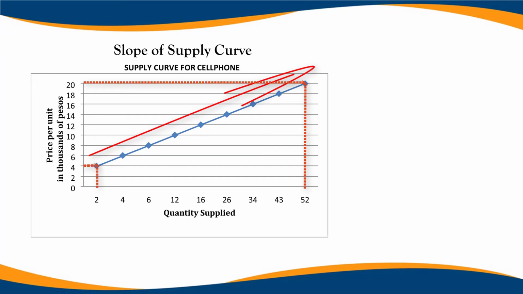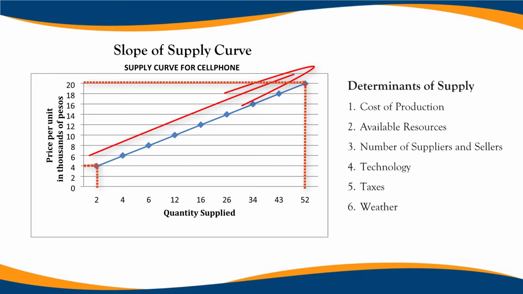Determinants of supply. Aside from price, there are other factors that affect the supply for goods or services. These are the following. 1. Cost of production. Producing goods needs components that require the use of resources such as materials, machine, money, and technology. If the producer of the goods does not have the productive resources, he may prefer to purchase the goods and sell it. Production is the most important factor to consider whether to produce or purchase.